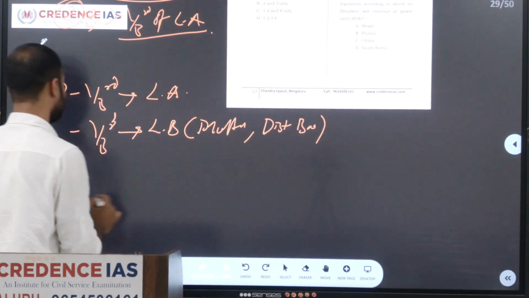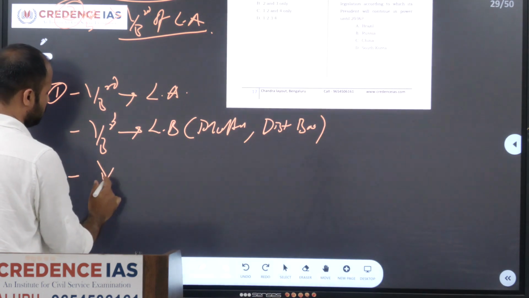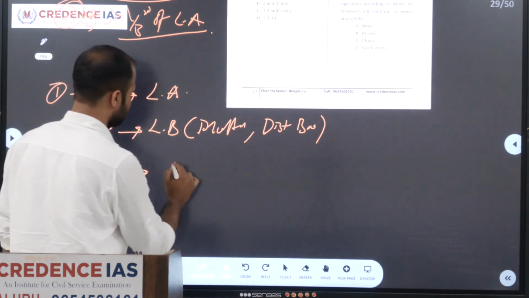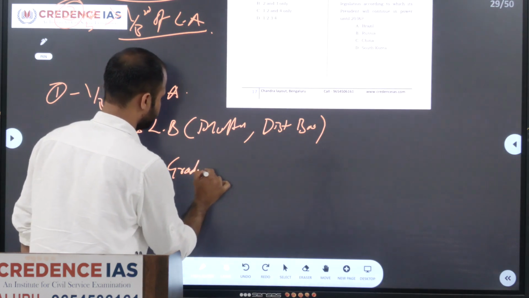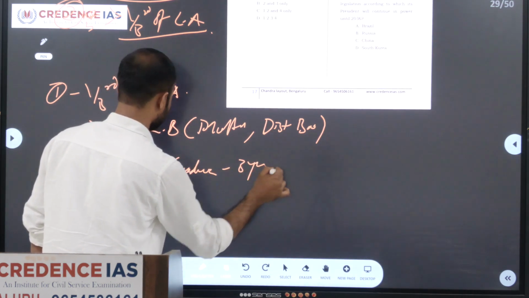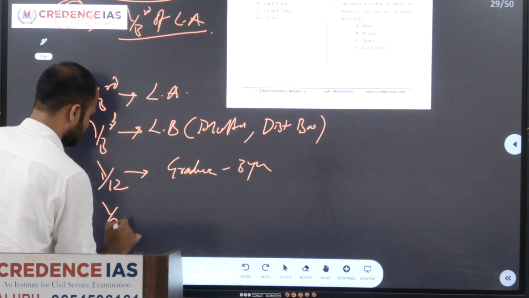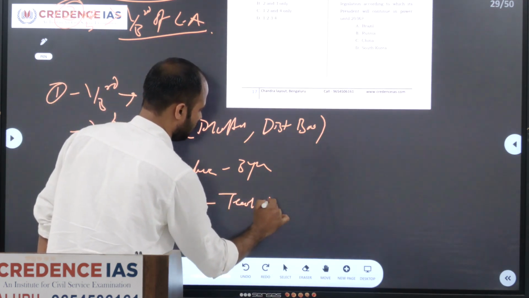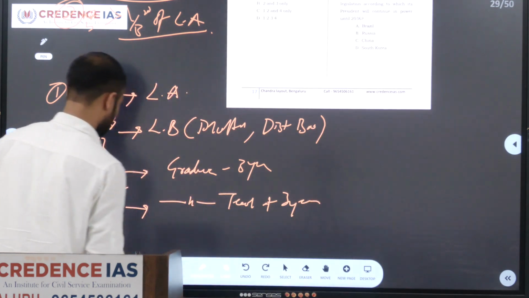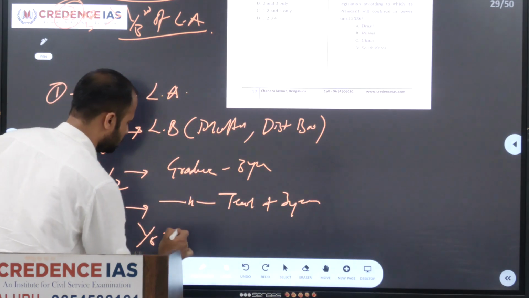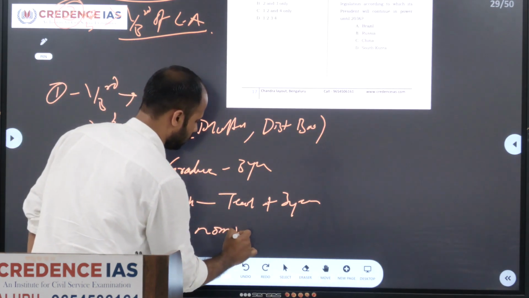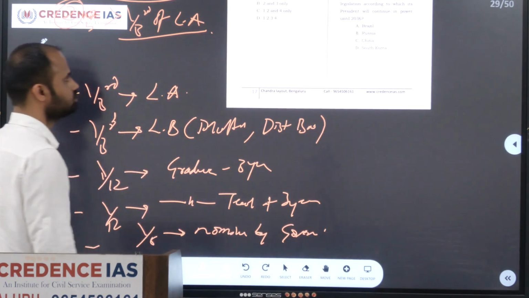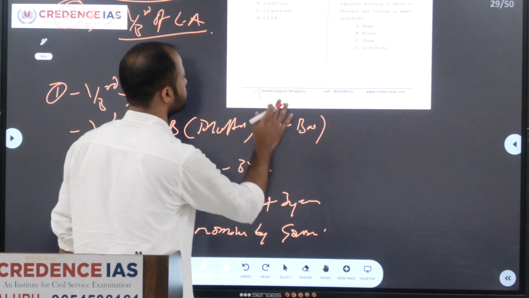Remaining 1/12 will be elected by the graduates of 3 years, and the rest 1/12 will be elected by the teachers of 3 years experience, and the next 1/6 will be nominated by the governor. So with this we will try to solve this question.